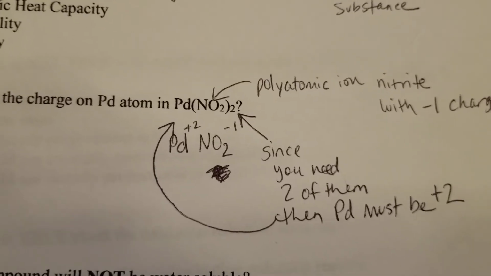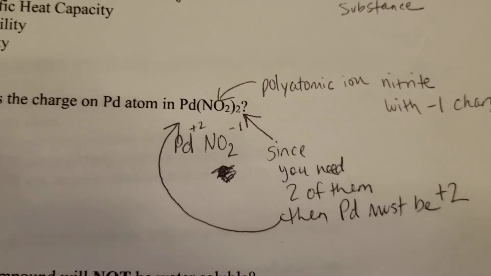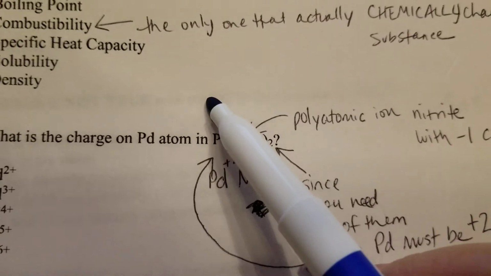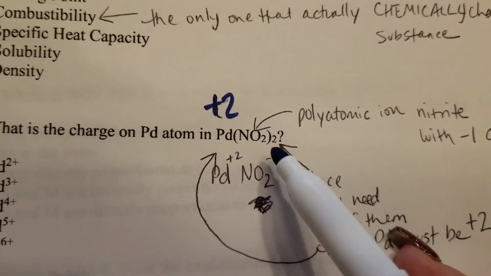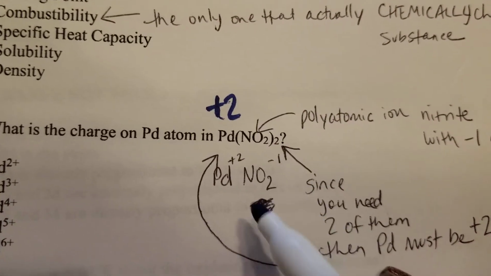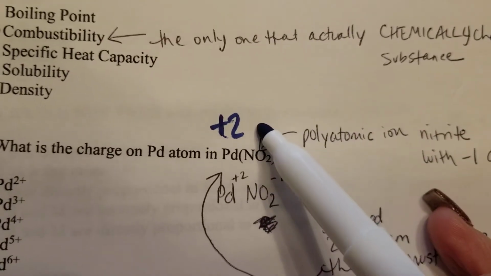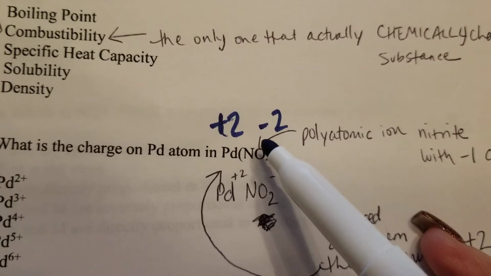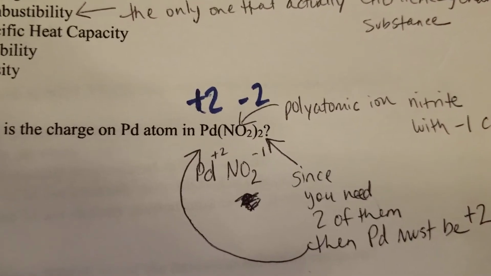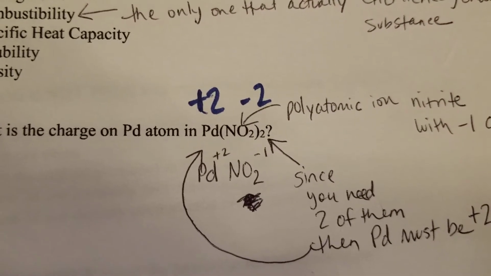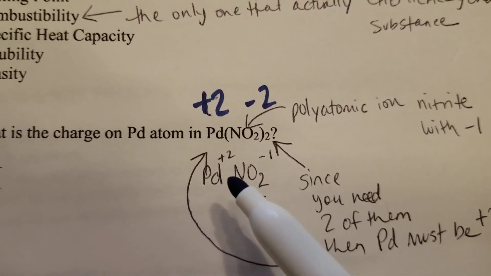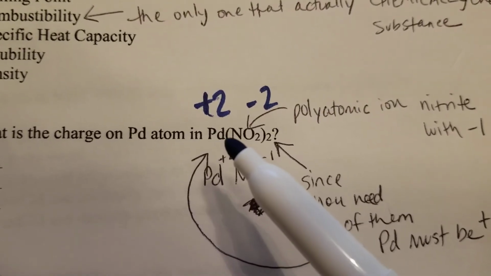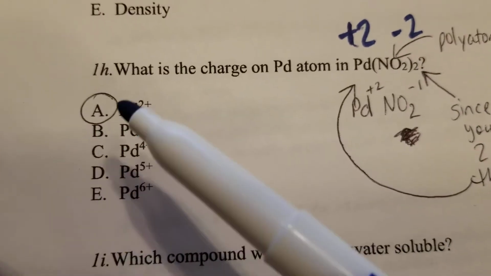They have to add up. That makes sense? So 1 Pd is going to be +2. 2 of these NO2s are going to be -2, right? Add them up, both of them together. They cancel out. And that's how you know that the charge of Pd is +2.